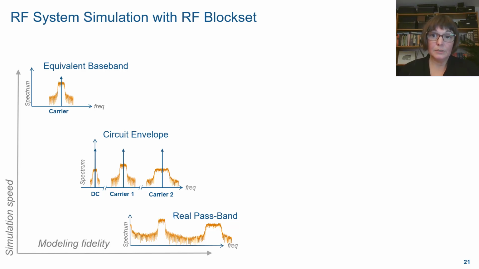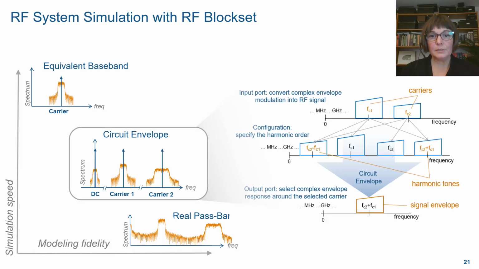This provides a good trade-off between the real passband modeling approach that is suitable for transient simulation but is very slow, and the equivalent baseband modeling approach that is very fast but is only suitable for narrowband applications. So circuit envelope also provides the advantage that it enables multi-carrier simulation for estimating the impact of nonlinearity and interfering signals, and it enables time domain simulation for integration in larger systems.